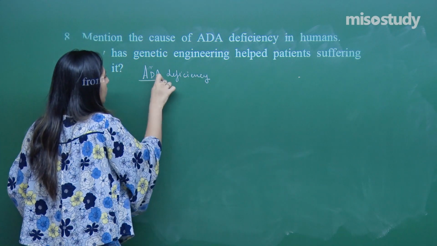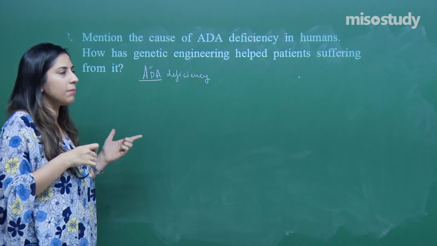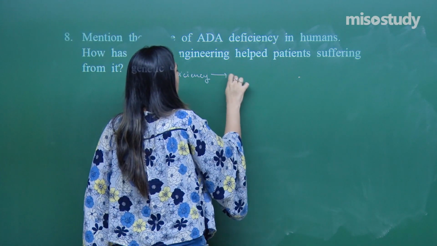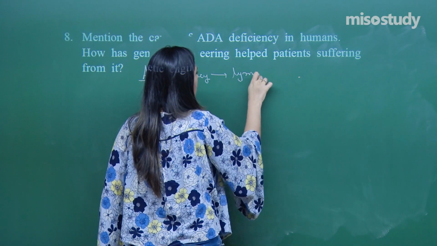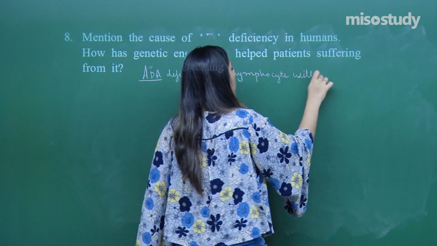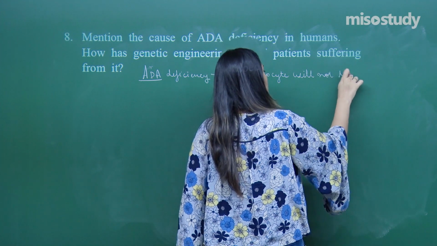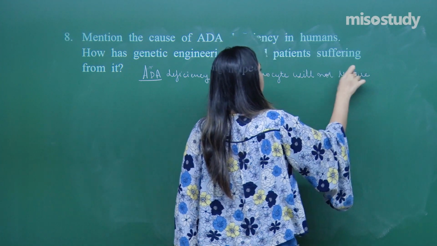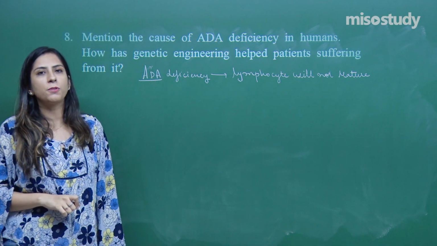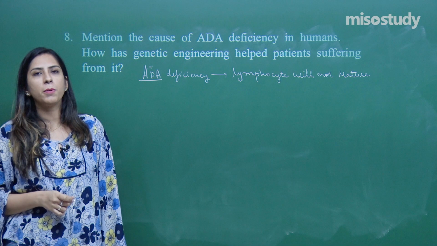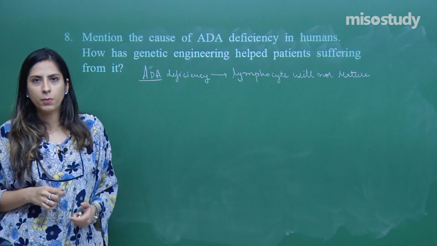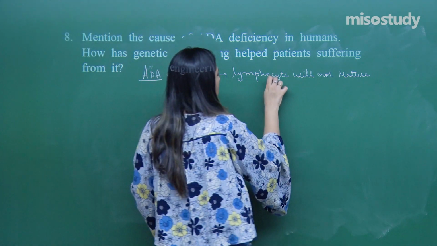As I have discussed also, what is ADA? That is adenosine deaminase. If ADA deficiency is there, what will happen? Lymphocytes will not be able to mature. If lymphocytes will not mature, what about the immune system of this person? Definitely the immune system will be weaker, which means a person will be susceptible to so many diseases.